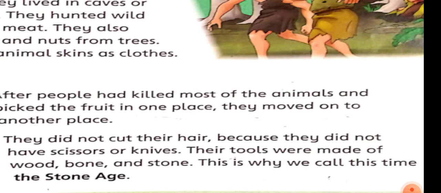They were using the stones as their tools to hunt the animals or to hunt the birds, and the huge bones of the animals, after drying them, they were also using as weapons. And sometimes they were even using simple branches of wood as their weapons. The last line: this is why we call this time the Stone Age, because the people were using stones or wood as weapons or as tools. So we call this time the Stone Age.